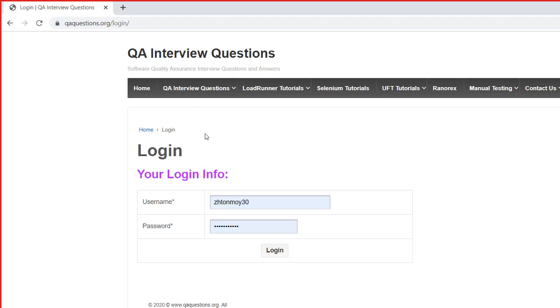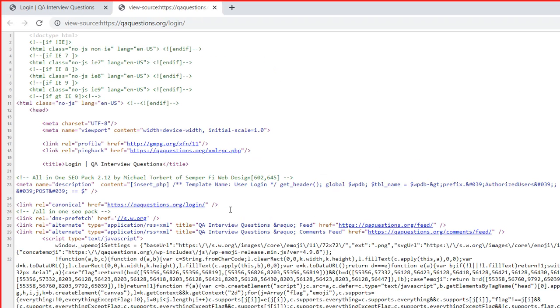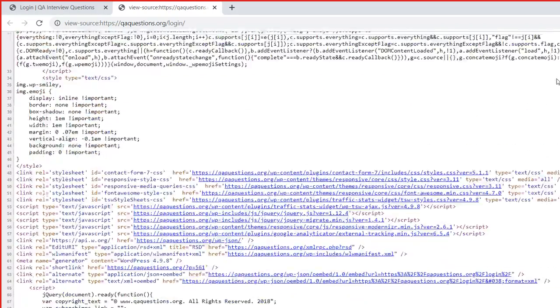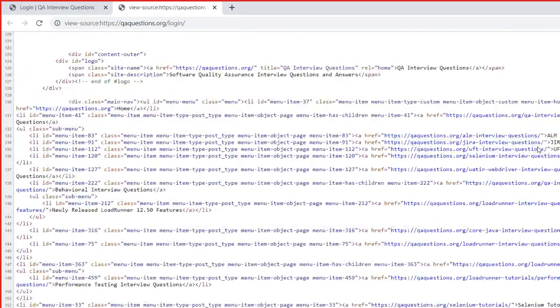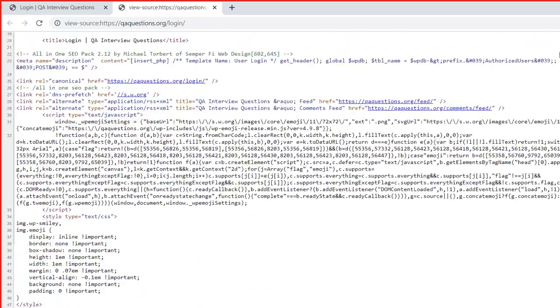Now in this particular page, if you right click, can you see there is inspect, or a view page source? You click on that, and now you will see what kind of code is needed to develop this particular page. Can you see all of this messy stuff here, right?